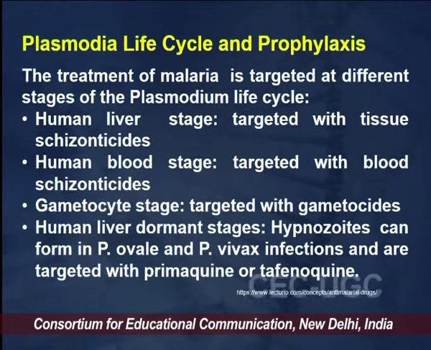The third important stage which is targeted is the gametocyte stage. These gametocytes, which are formed once the blood stages are over, are targeted. And finally the liver dormant stages, because in many species of plasmodium, especially Plasmodium ovale and Plasmodium vivax infection, there is a presence of liver dormant stages.